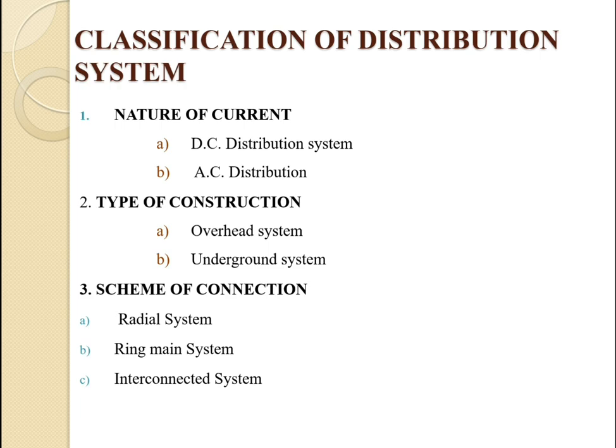And last one is the scheme of connection, in which it can be divided into three categories. First one is the radial system. Second one is the ring main system, and third one is the interconnected system. So that we will discuss later on.